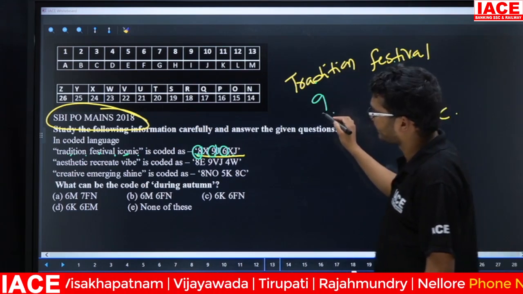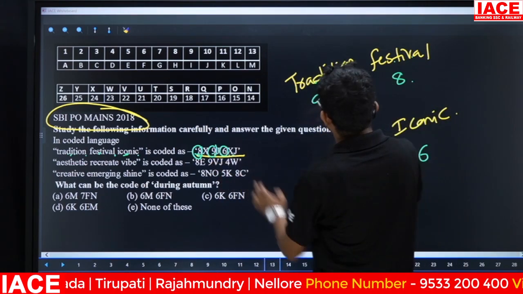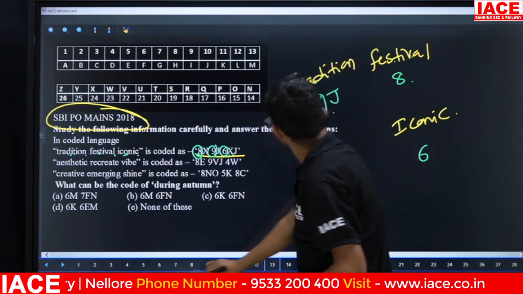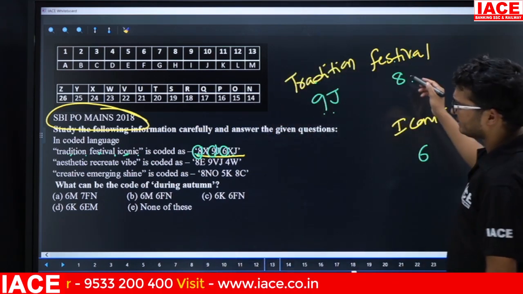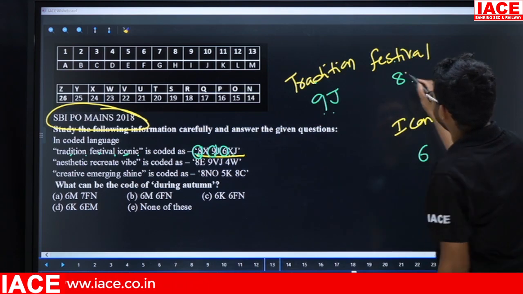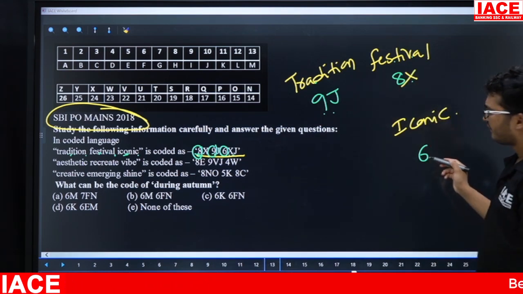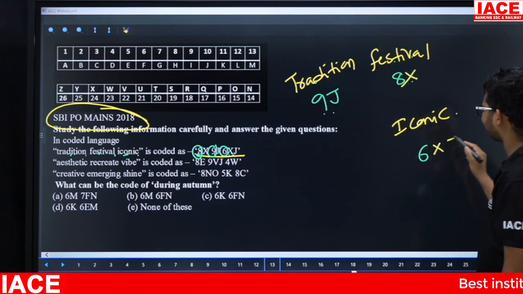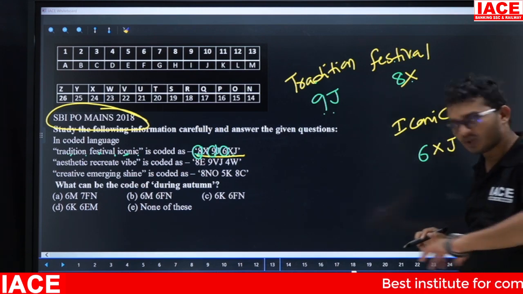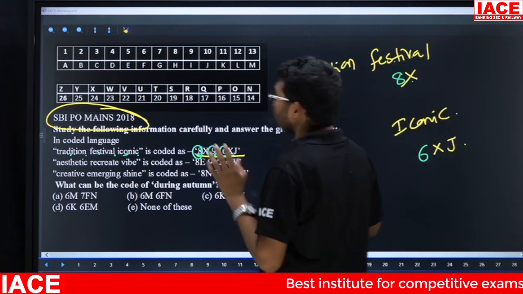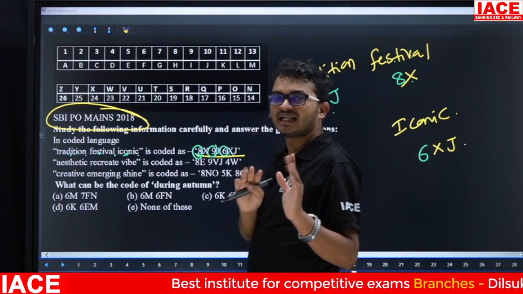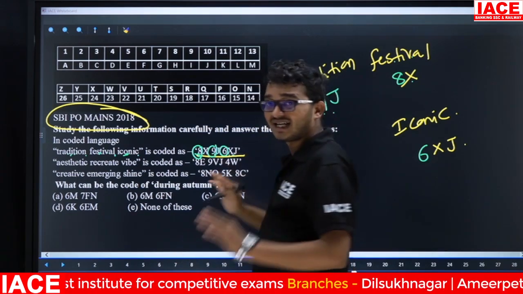Tradition here 9. With 9, what is the given letter? J. Next one, festival. With 8, what is the given letter? X. Iconic. So with 6, what are the given letters here? 6xj. If you have any doubt, check the next line. See here. Now only the logic for number is completed. Logic for number is the number of letters in the given word.